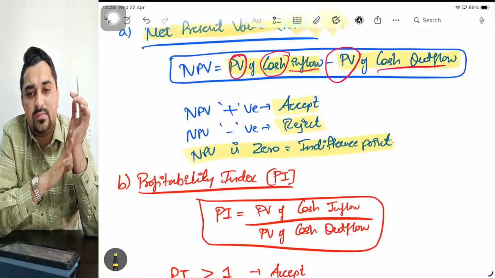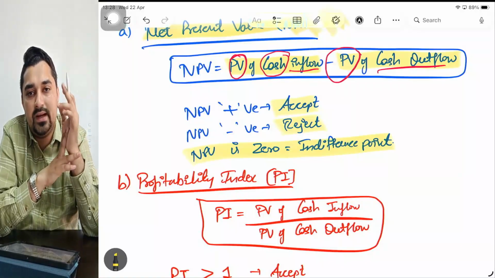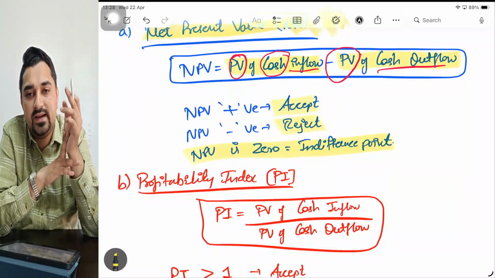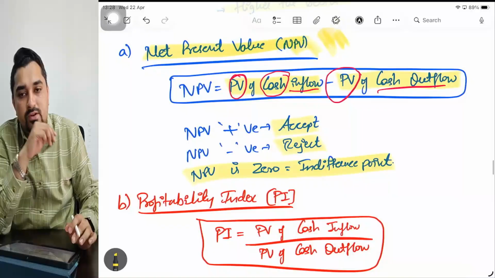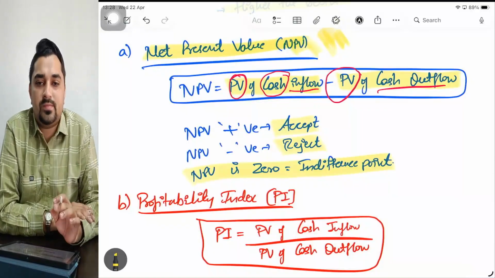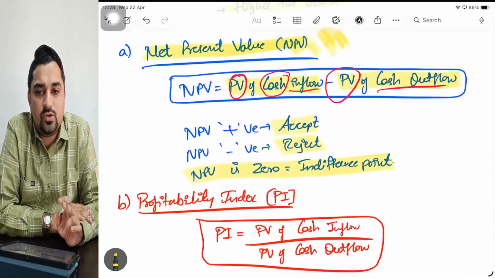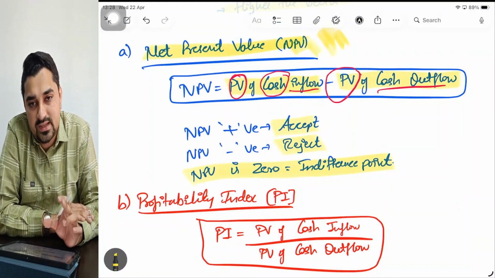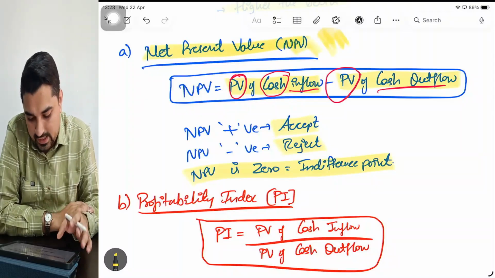Understood? How do you take a decision based on NPV? NPV positive, accept; NPV negative, reject. NPV zero means it is an indifference point. Very, very important from the exam point of view. Understand what you mean by NPV. It takes decisions based on two principles. One is cash flow. The second one is the timing of those cash flows. So present value of cash inflows minus present value of cash outflows.